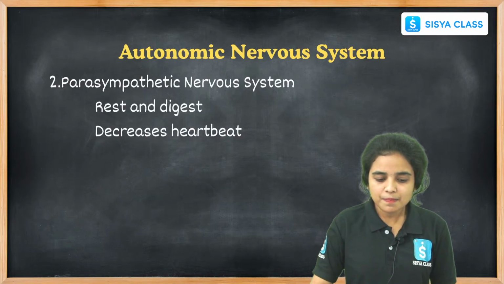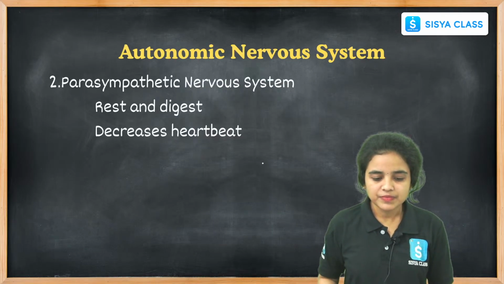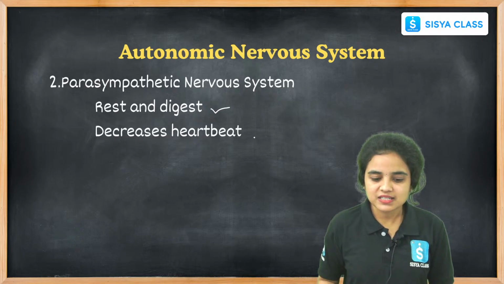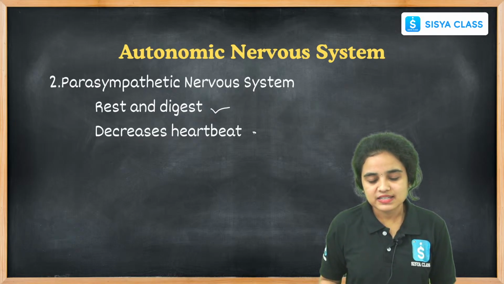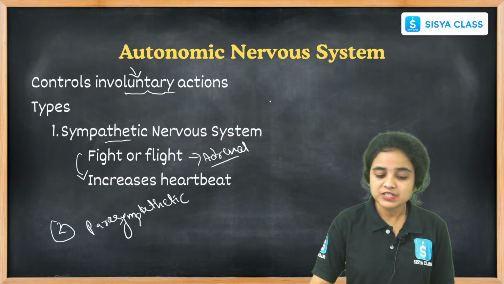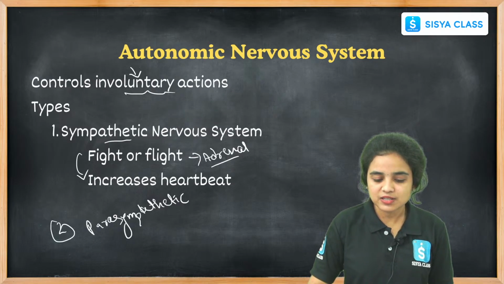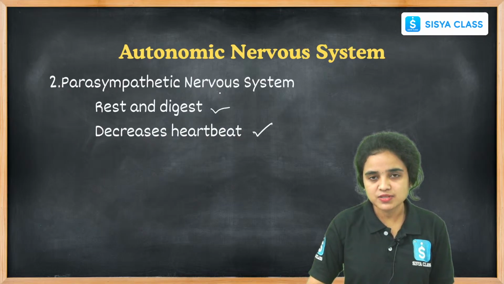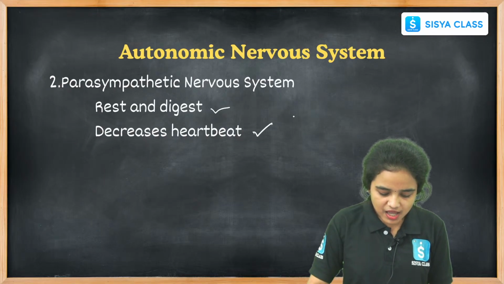And while coming to the parasympathetic nerve system, it is the rest and digest system. It helps in the rest and digestion process and decreases the heartbeat. While the sympathetic increases the heartbeat, the parasympathetic nerve system decreases the heartbeat.